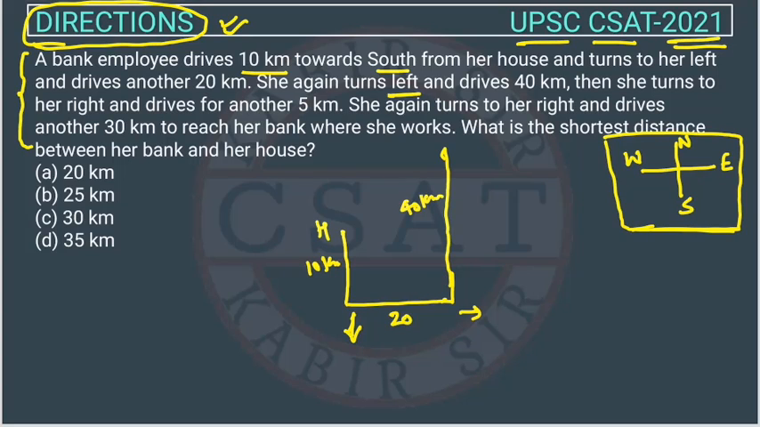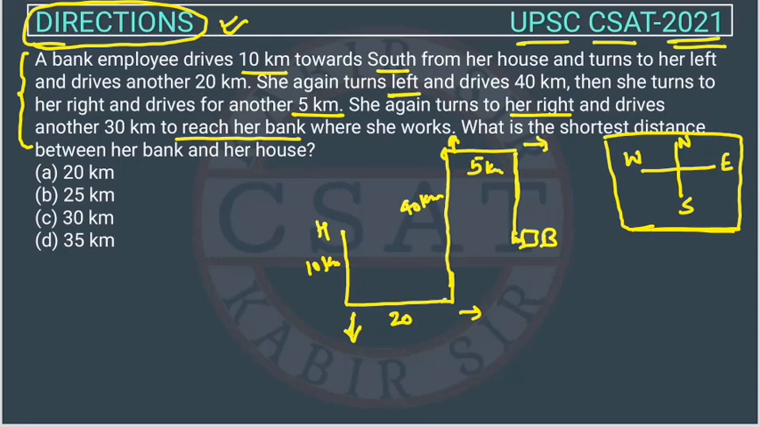Then she turns to her right. Now she is facing this side, so the right turn will be this side, and she drives another 5 kilometers. She again turns to her right, facing this side, so the right turn will be this side, and drives another 30 kilometers to reach her bank. So this is the bank.